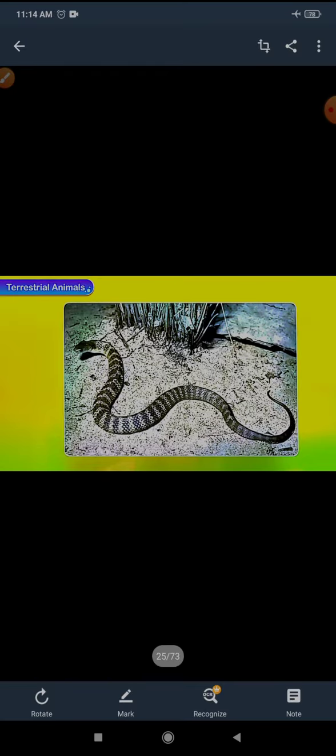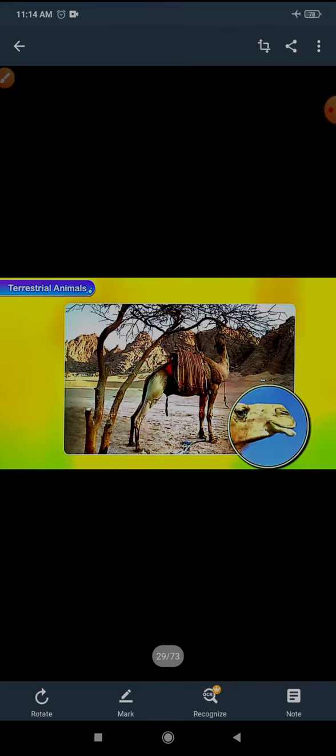For the camel also I told how they are habituated to live in the desert. A camel lives in the hot and dry desert, and it has thick skin and long legs that keep the body away from the hot sand. Its thick and leathery lips and tongue help it eat thorny bushes found in the desert.